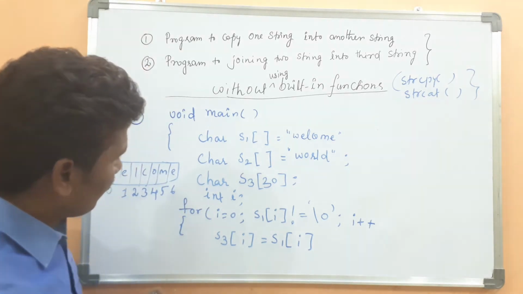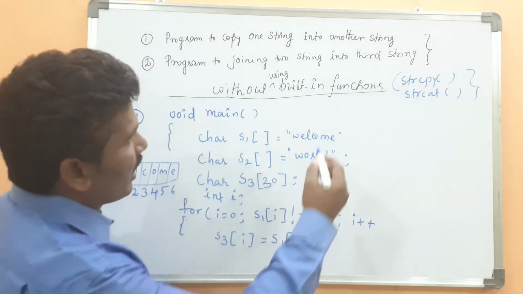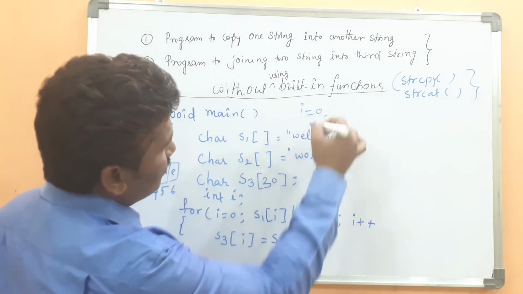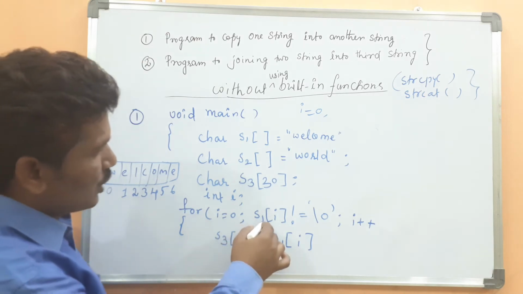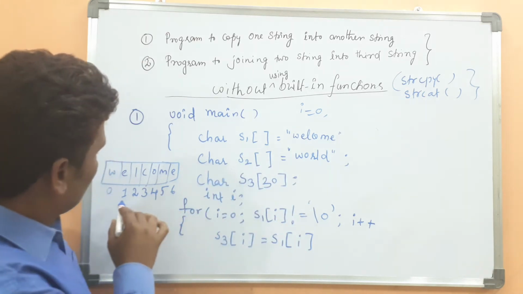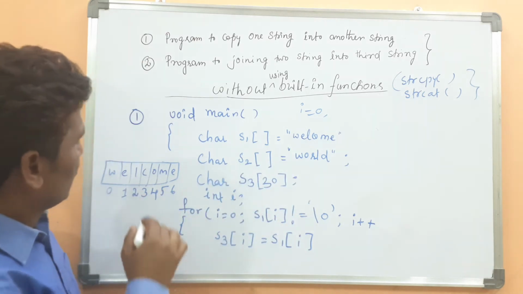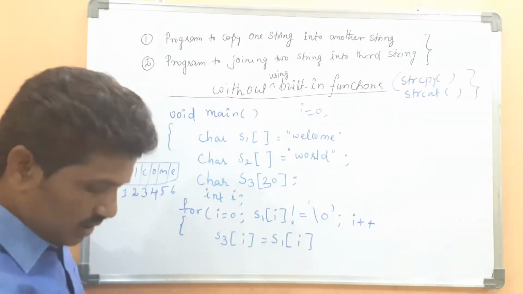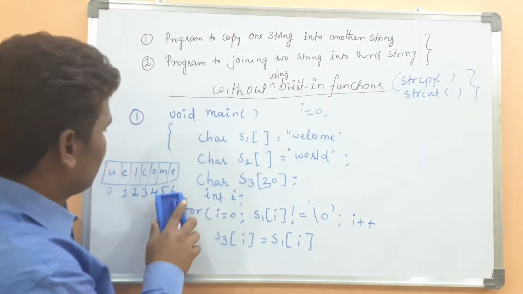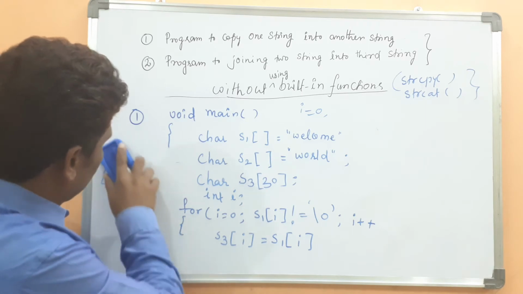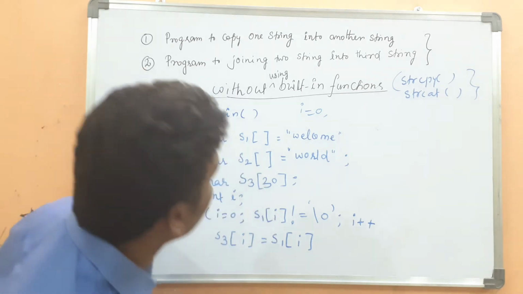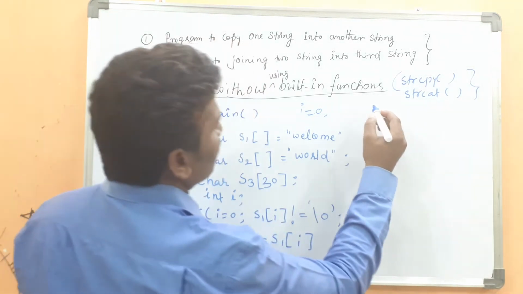Initially the i value becomes 0. S1 of i, s1 of 0. What is s1 of 0? W is there. It is not visible, I think. Just wait a second, I will write it there.